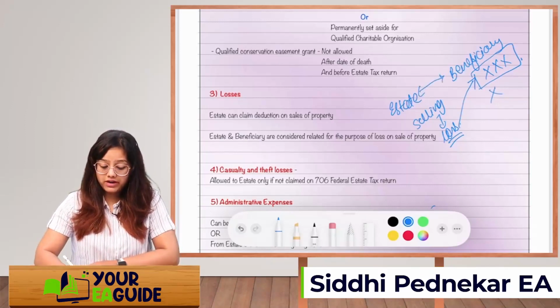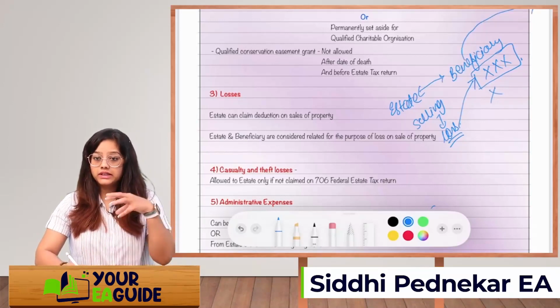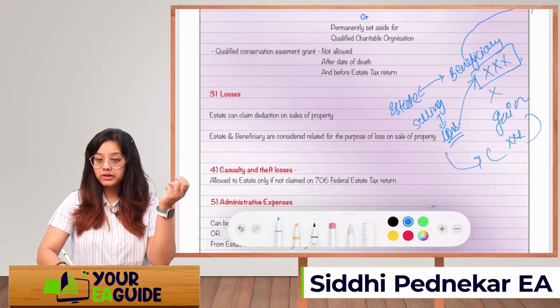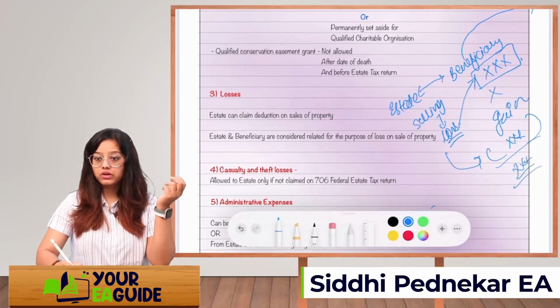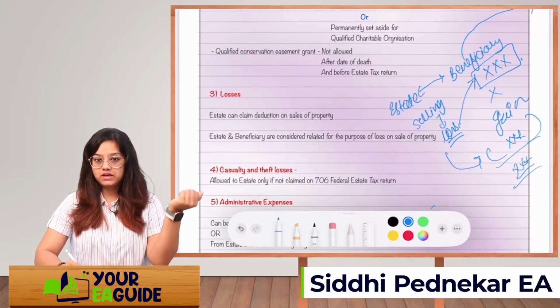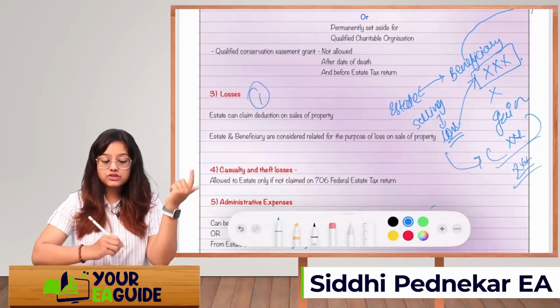So whenever the beneficiary sells the asset further, whatever is the gain out of this gain, the previously disallowed loss will be reduced, and this amount will be considered as income for the beneficiary. Net, I can say, will net off the gain with the loss which was previously disallowed, right? In case of loss, there will be one question, guys, from this topic.